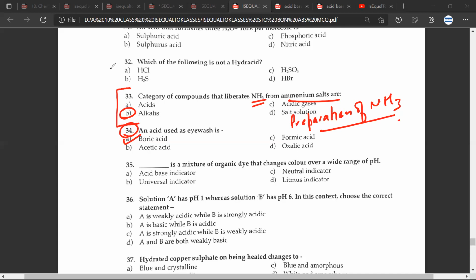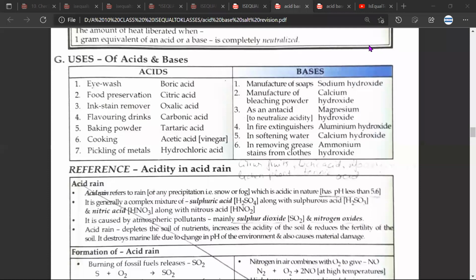Great. We'll spend 2 minutes just going through the uses of acids and bases. Just hold for 1 second. I'll open the relevant page from your textbook. Mr. CB, can you go through the uses of acids and bases? This is one of the important questions.